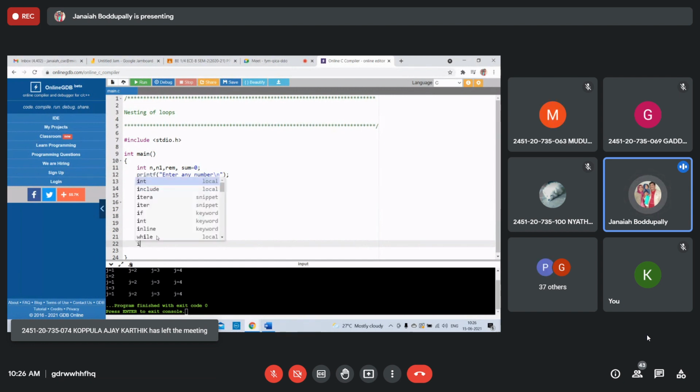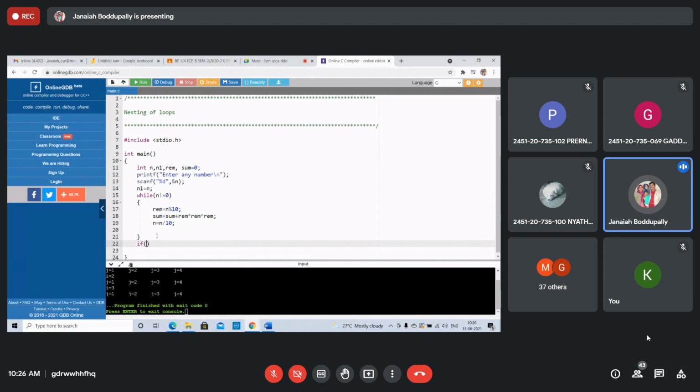Use the if condition, same as reversing a number or a palindrome number. If sum equals n1, the original number we stored in n1, since n is 0 now, then it is an Armstrong number. Printf.